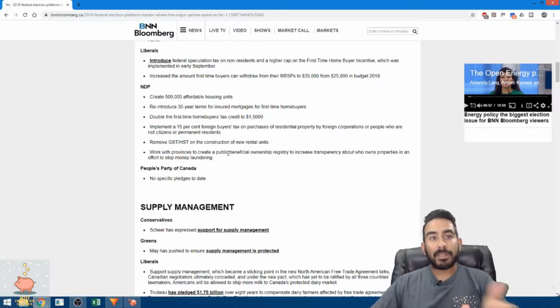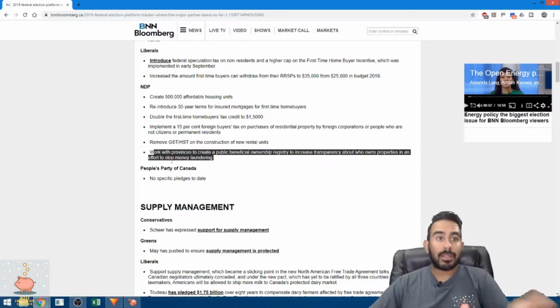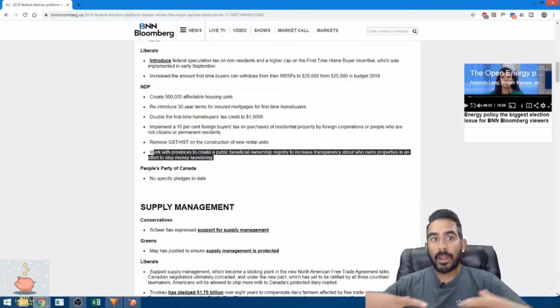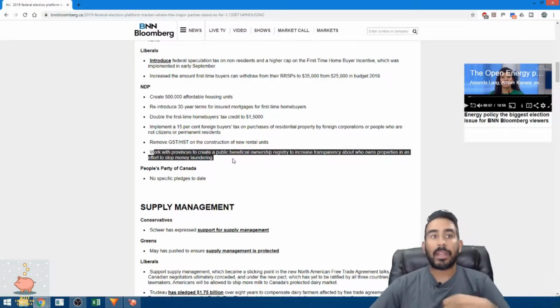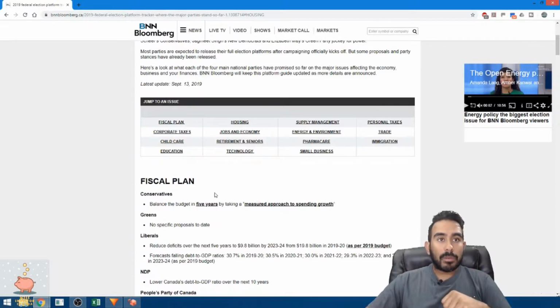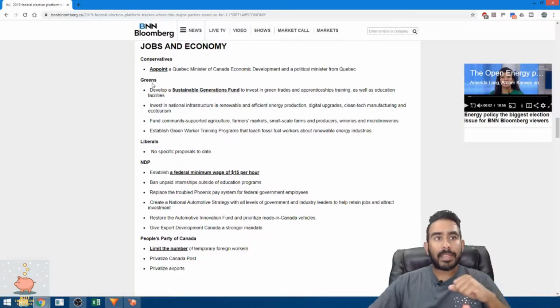So that's what this whole sentence is saying. They want to stop, as they say, money laundering through people buying a home that just sits there empty. What's the purpose of that? So they want to work with the local provinces and cities to crack down on that. So that's one. Job and economy, we're going there.